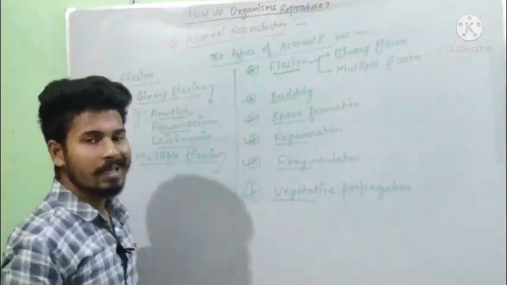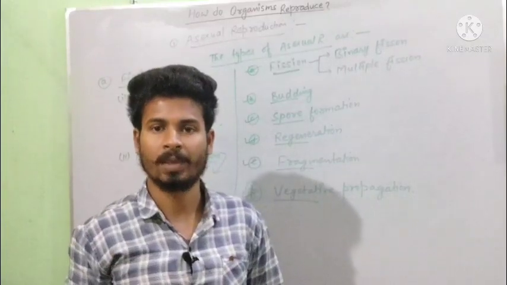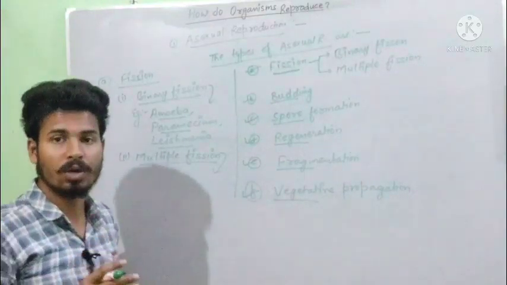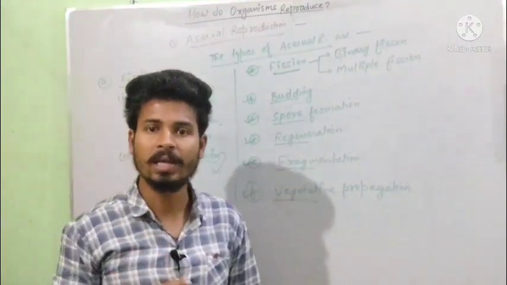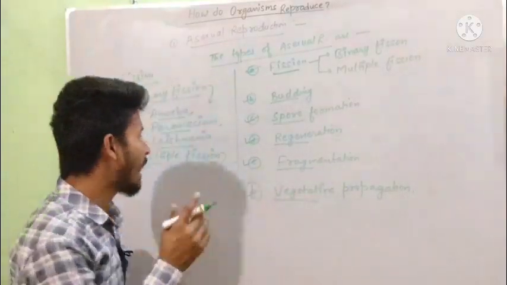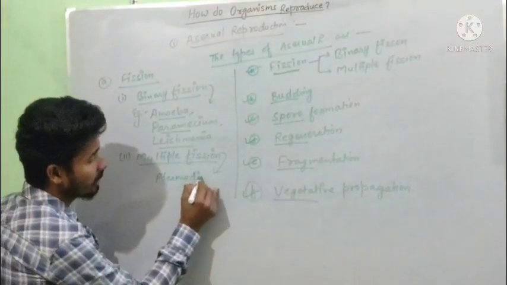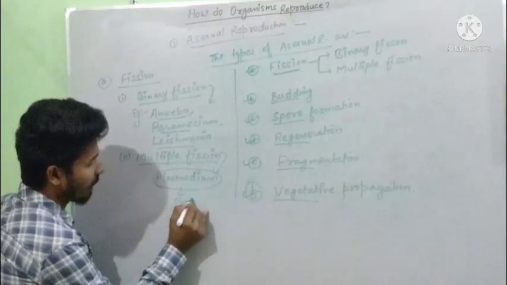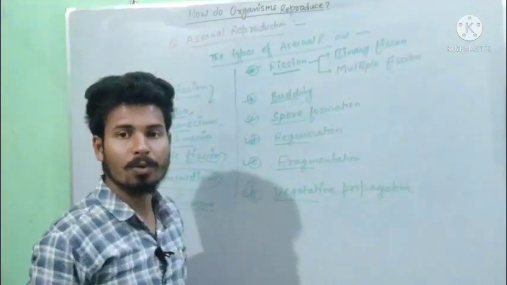Multiple fission is that fission in which a cell divides continuously, and this is shown by the malarial parasite named Plasmodium. The organism which causes malaria in our body is named the malarial parasite, and that organism is actually Plasmodium. This Plasmodium is a protozoa.